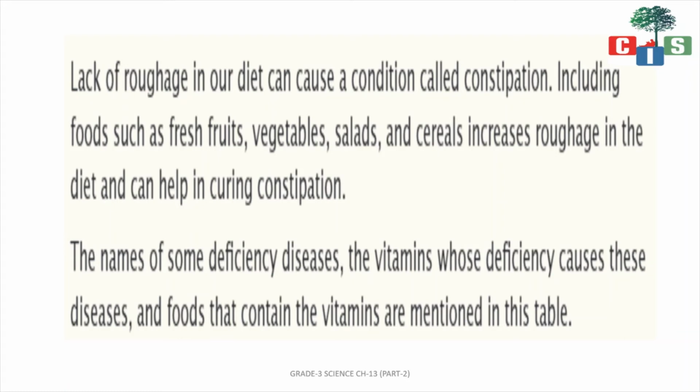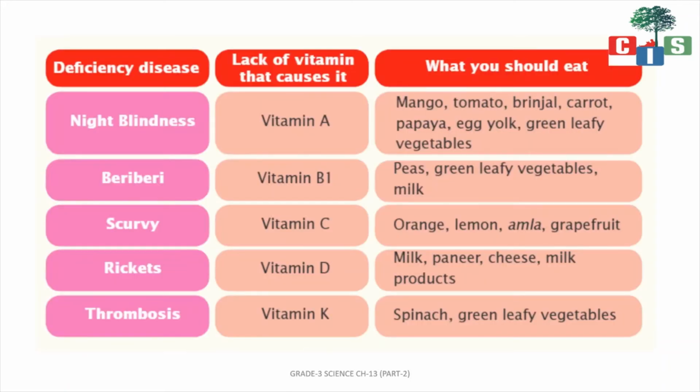Now here are some diseases which have been listed. If you have vitamin A deficiency, you will have a disease known as night blindness, so you will not be able to see properly at night. In the same way, if you have vitamin B1 deficiency, which disease? Beriberi.